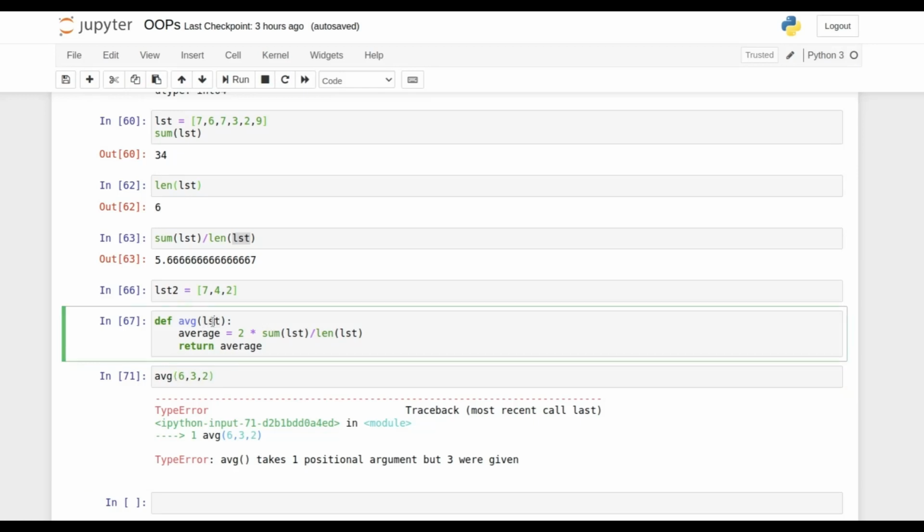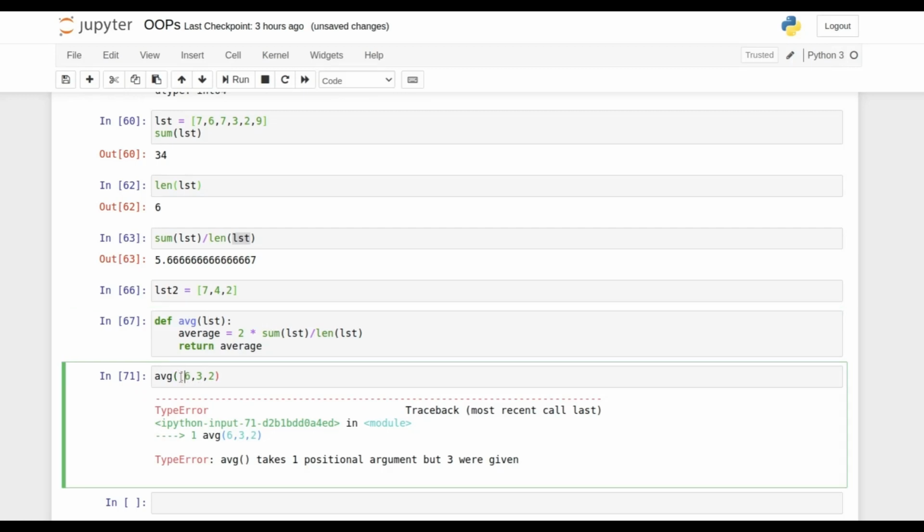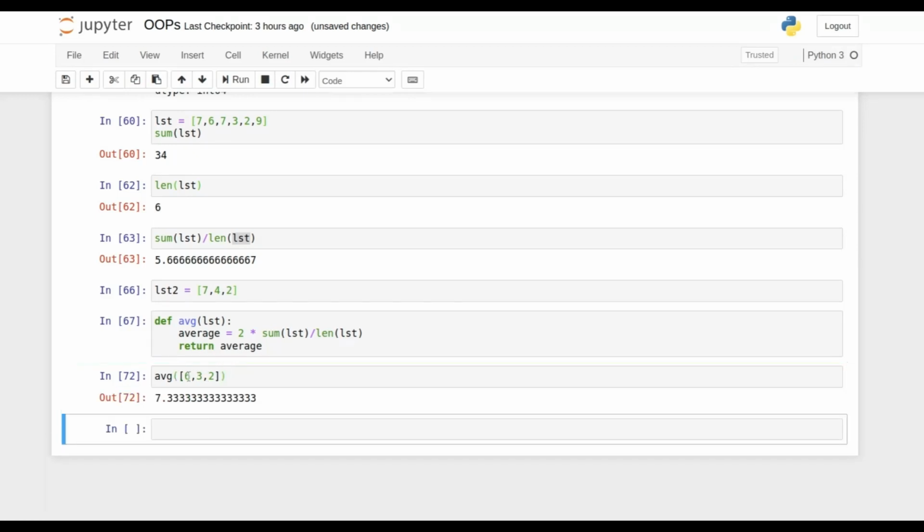We are requesting one simple argument in our custom function, and we use that same argument inside it. If we pass 6 comma 3 comma 2, we will not get any output. So we must pass our argument as a list. You can define the list somewhere else, or directly pass that list over here.